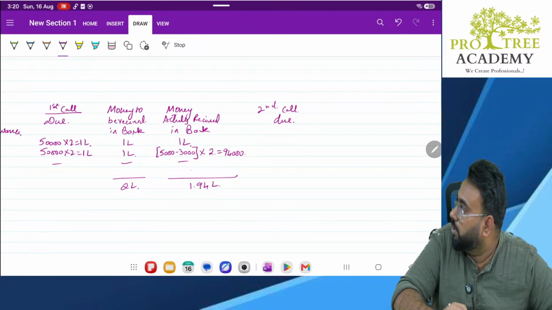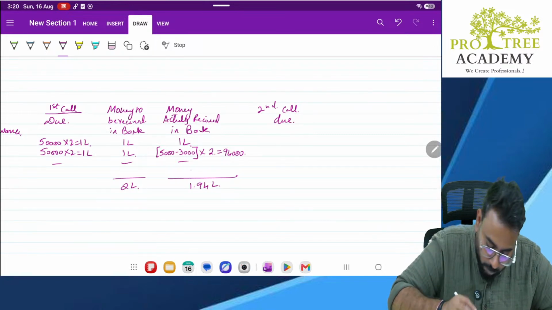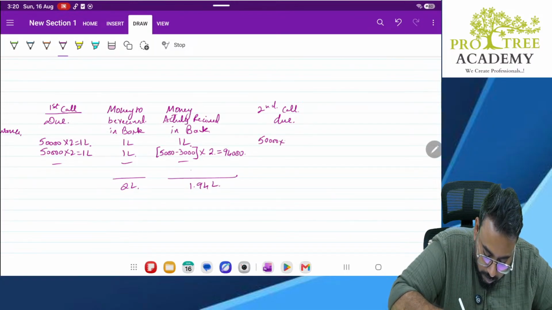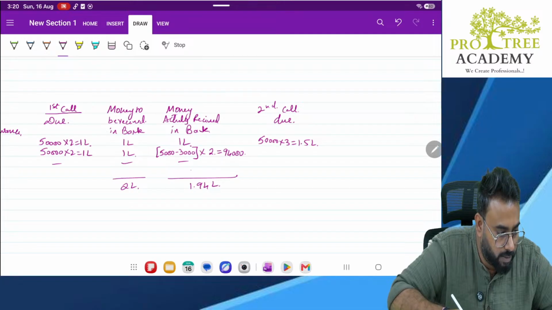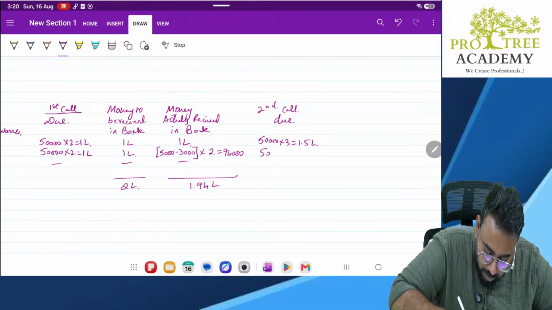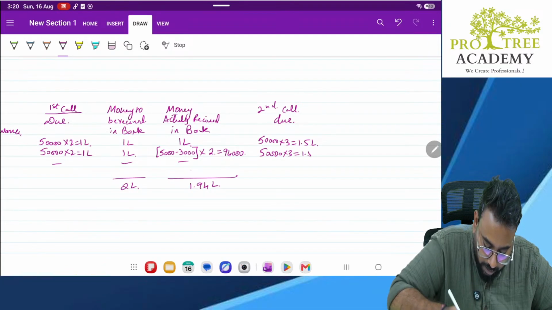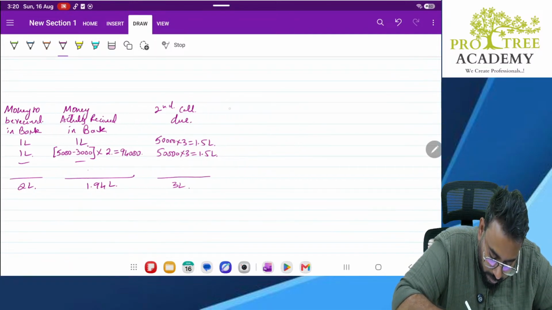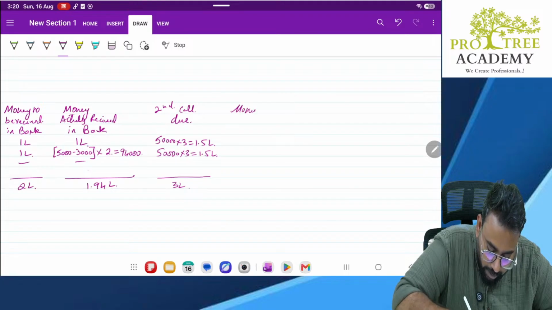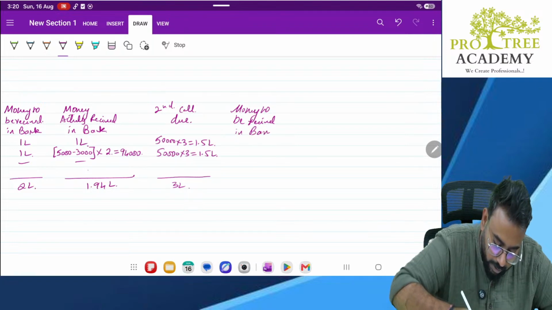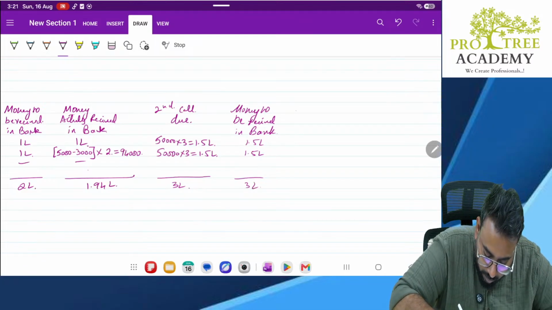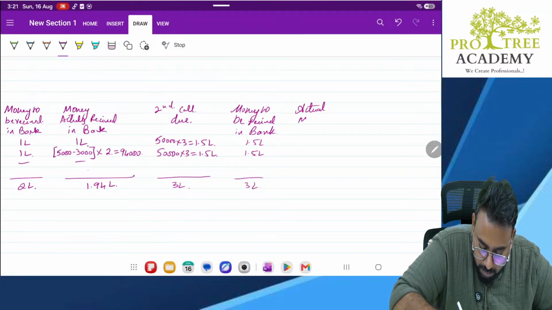Next is second call due. Second call due. How much? 3 rupees. So 50,000 into 3, 1.5 lakhs. Next, 50,000 into 3, 1.5 lakhs. Total 3 lakhs. Money to be received in bank. How much you have to receive? 1.5 lakhs, 1.5 lakhs. But actual money